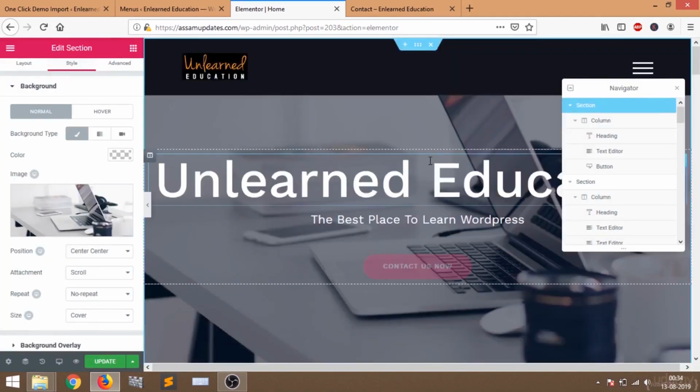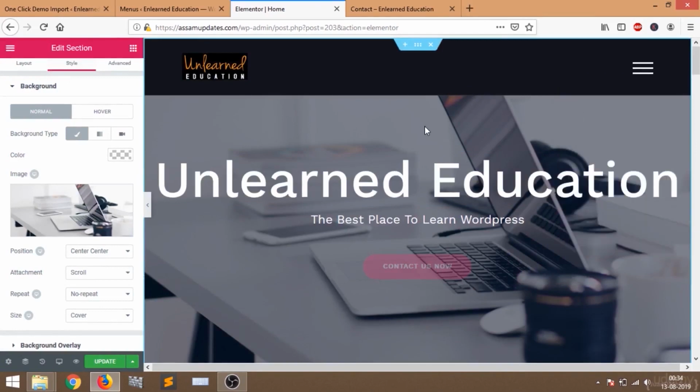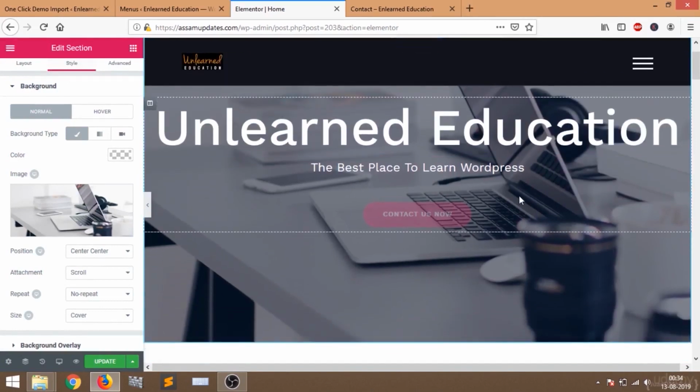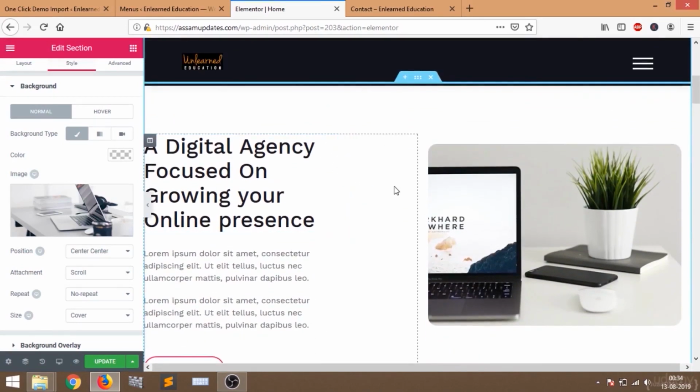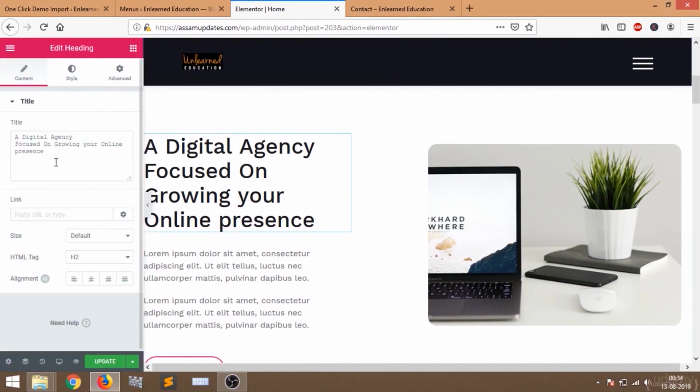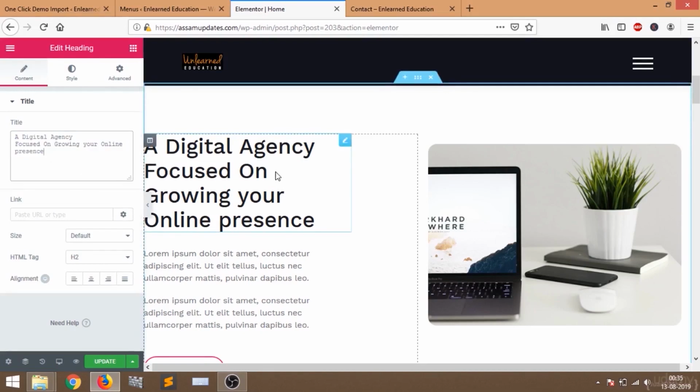I'm not going to change the background. If you want to change the background, then you can do it as I showed you. Now let's try to change this. Just click this edit button, and here you can see on the left. I will not change this, but if you want, you can change this. I'm just showing you how to do this.